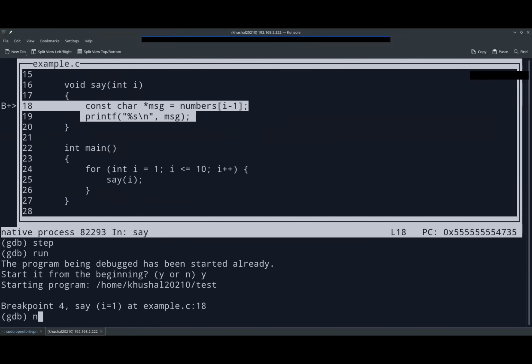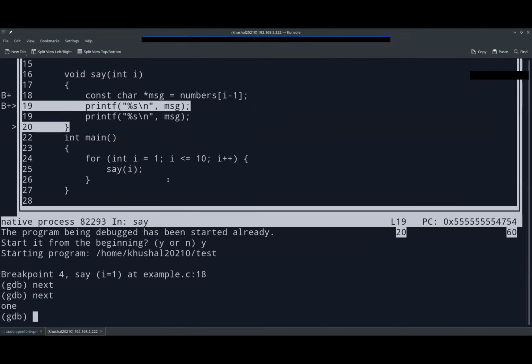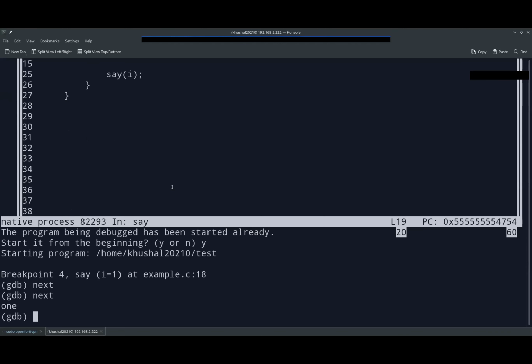What we can do is just go to the next step. We are at line number 19. We don't want to go into the printf, right? So we can just do next. It will just skip over the printf function and print what the output is. So it just prints the message value, which is 1. So the message of 0 is 1. So it just printed that.